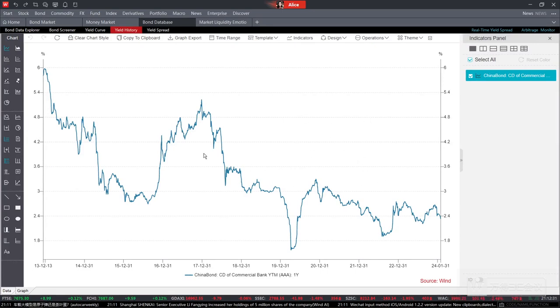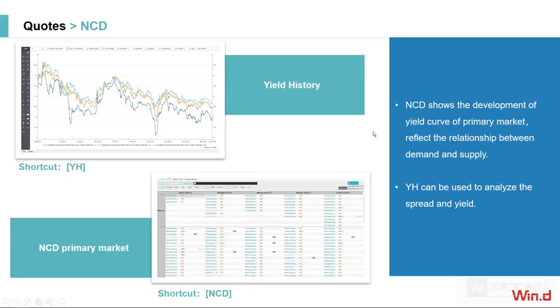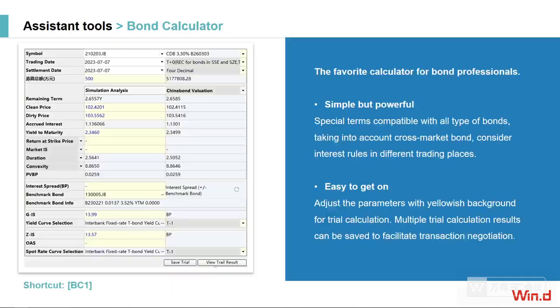So I strongly believe that in the NCD part, we may not only get the information of the primary market, and also if we want to see the historical data, the yield history sector can also help you with it. So let's go back to our slides. As I mentioned, the yield history can be a useful section to help you analyze the spread and also the yield. This is the NCD part.